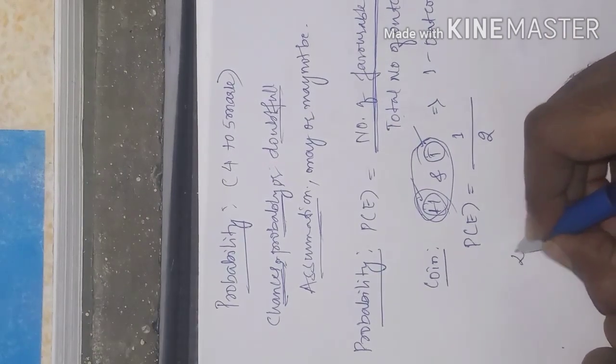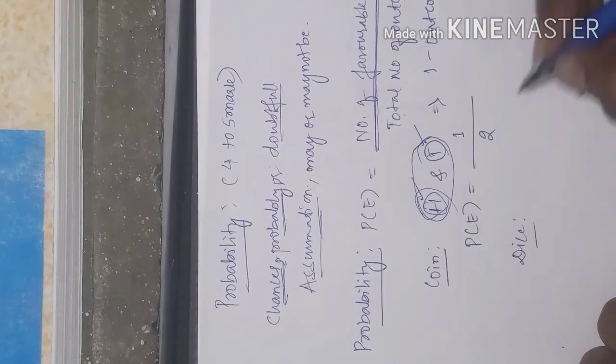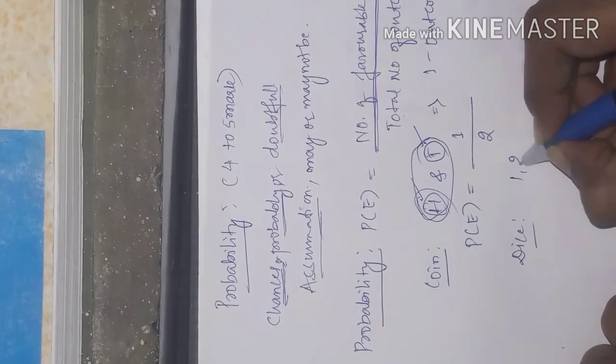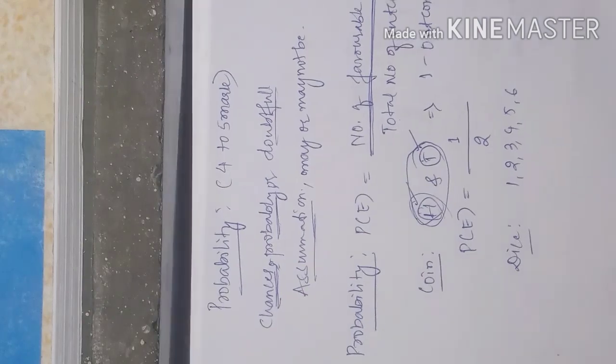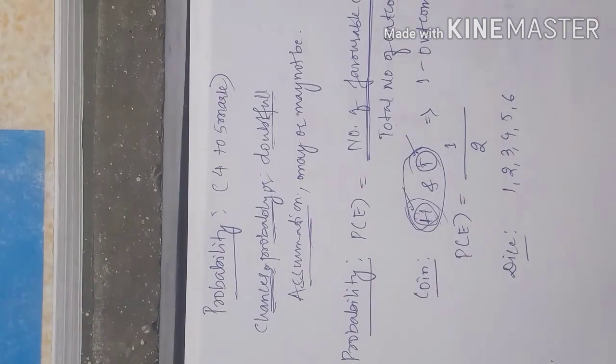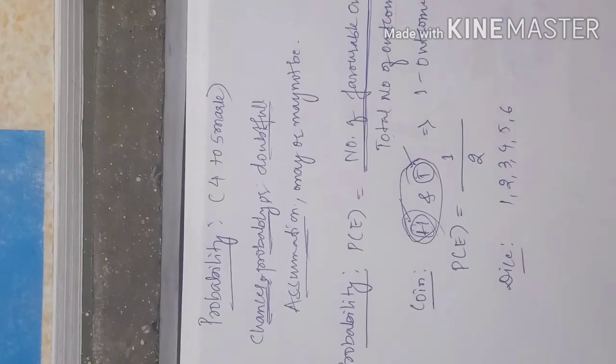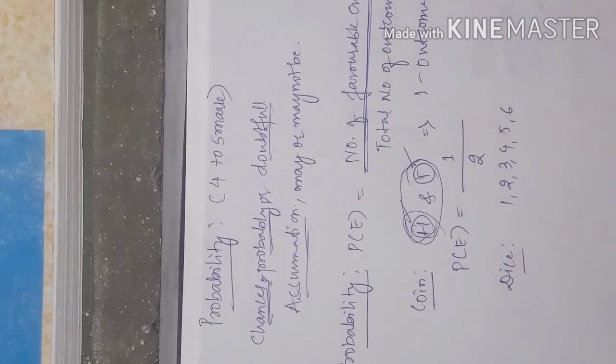When I talk about the dice, how many faces does it have? 6 faces, numbered 1 2 3 4 5 and 6. The sum of the two opposite sides will make 7. That is actually the rule of a dice.